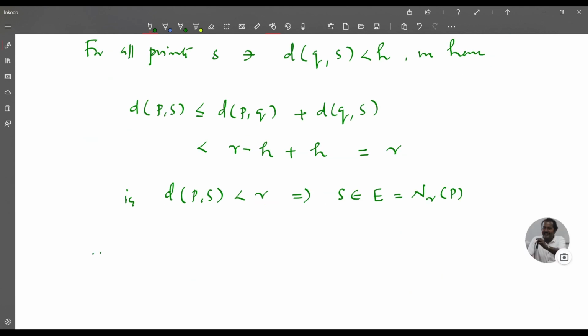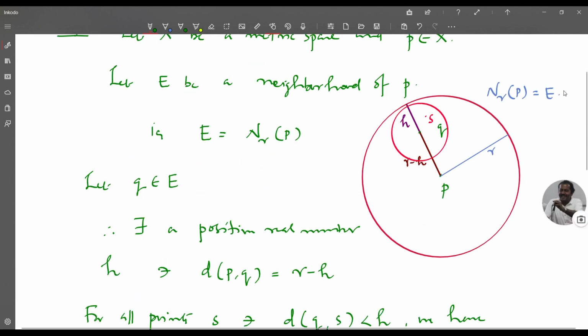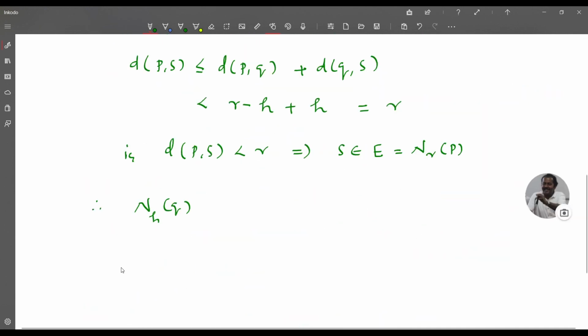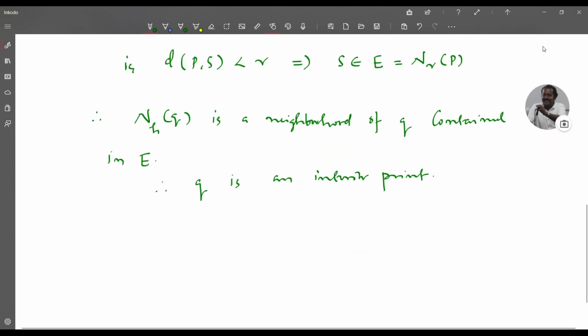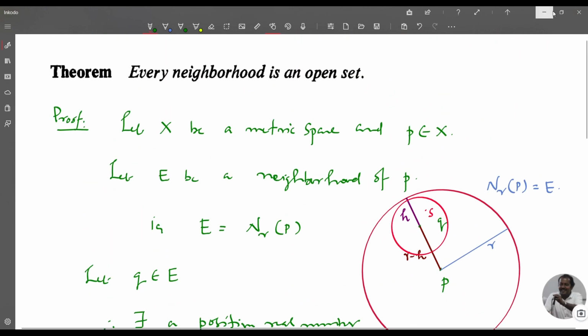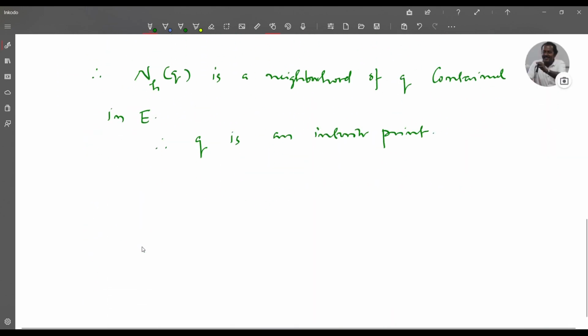Therefore, this neighborhood N_H(Q) is a neighborhood of Q contained in E. Therefore, Q is an interior point. We have chosen Q arbitrarily; Q is a point inside E, and you have seen that it is an interior point.